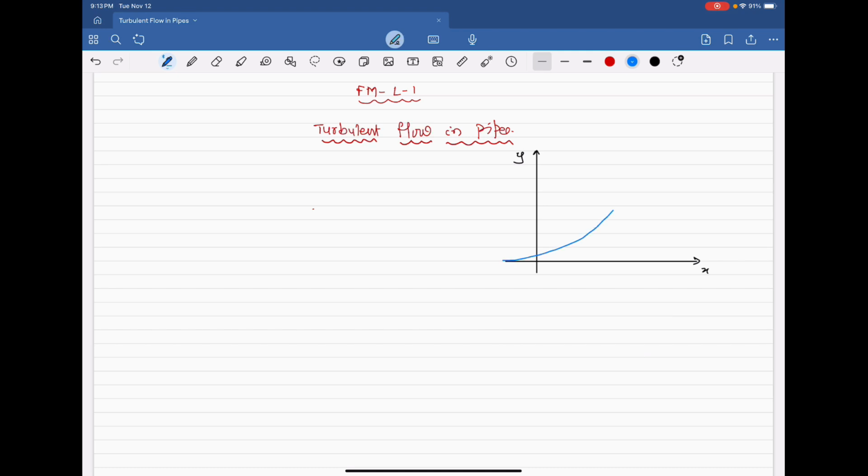Let's have one curve like this. I'll explain about this graph, definitely. Just concentrate, a curve like this.